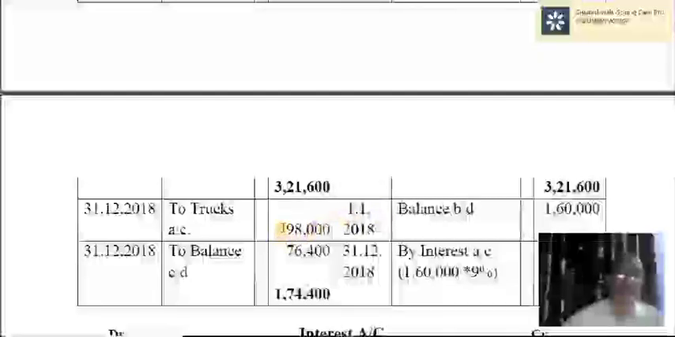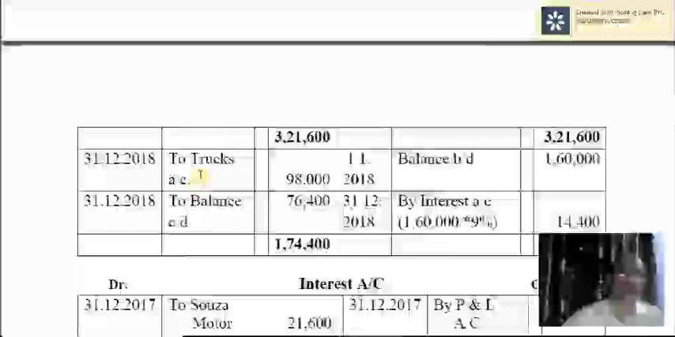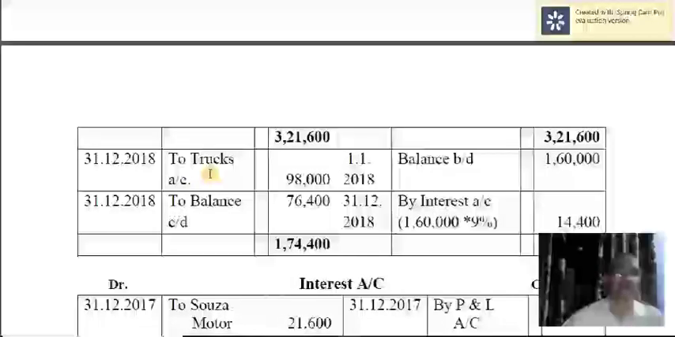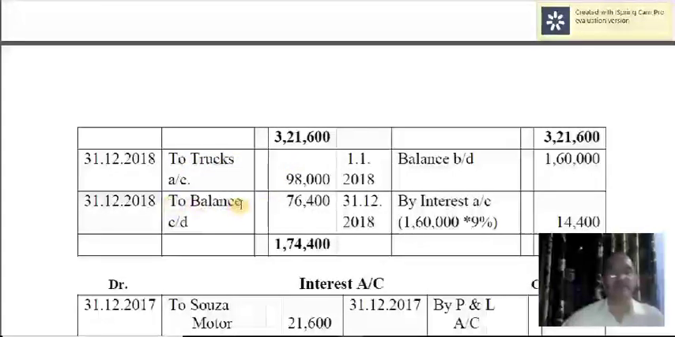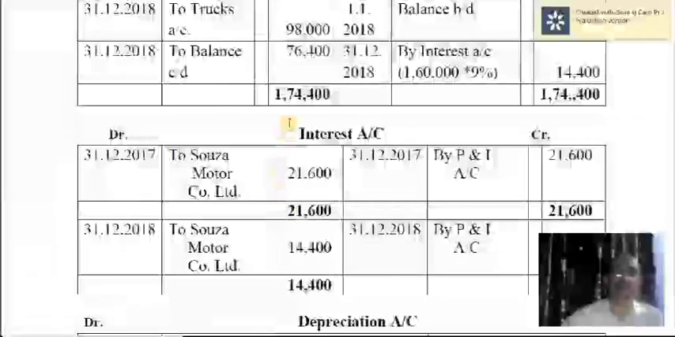If you pay the installment, it would actually be Souza Motors account to bank. But here you have not paid the installment, and consequently 2 trucks were taken over by them, and therefore to trucks account. The agreed value is transferred to trucks account. As a result, the balance in Souza Motors account is 76,400. Still, this much amount is payable to Souza Motors because 1 truck is left with you. Okay, that's about Souza Motors account.